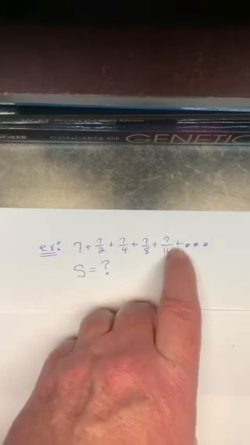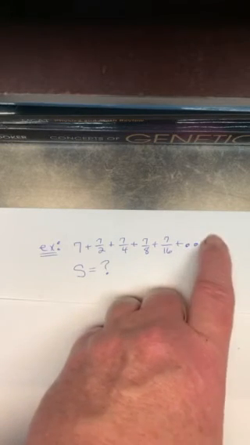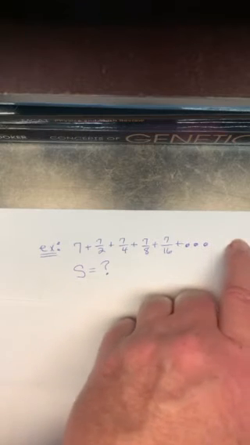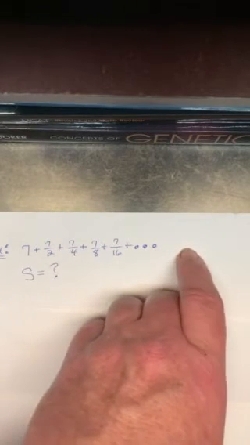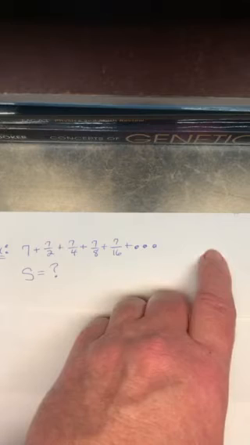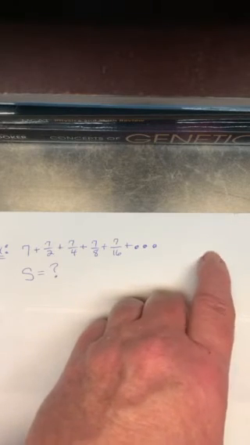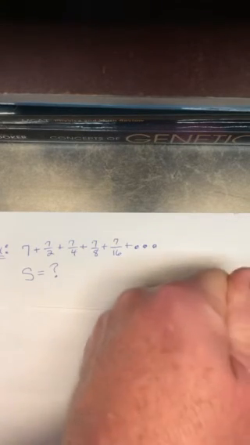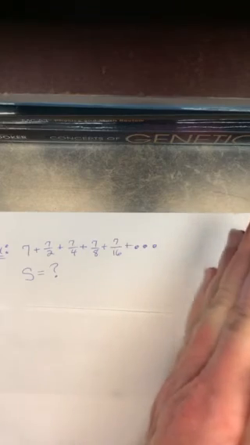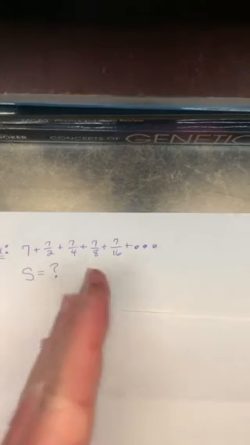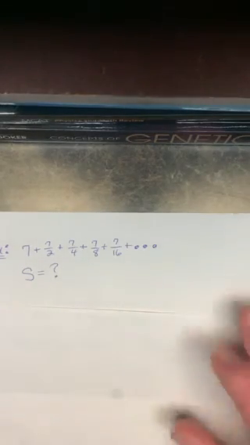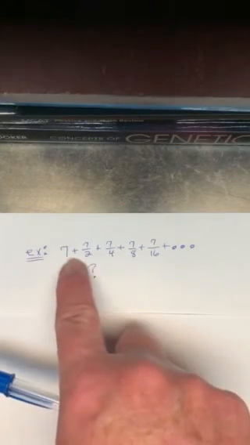So the next number would be 7 32s and then 7 64s and then 7 128s. Eventually I'm going to have 7 over a billion. 7 over a billion is such a tiny, small number that it's insignificant, right? So eventually, it's like I'm adding 0 every time. You agree? I look at this series.